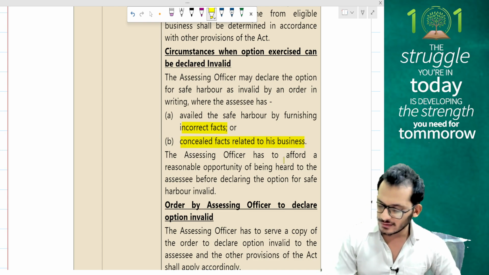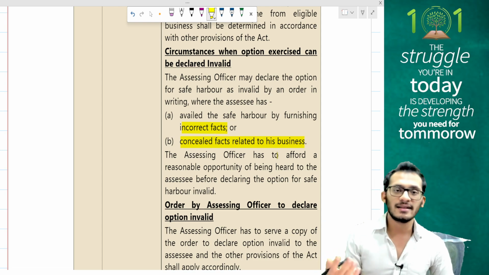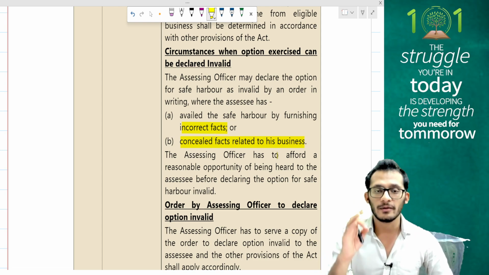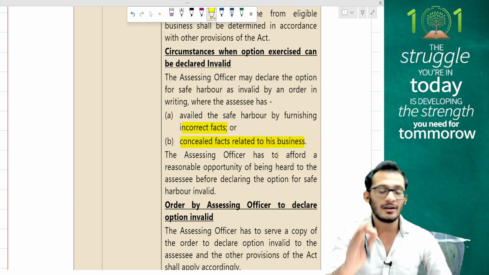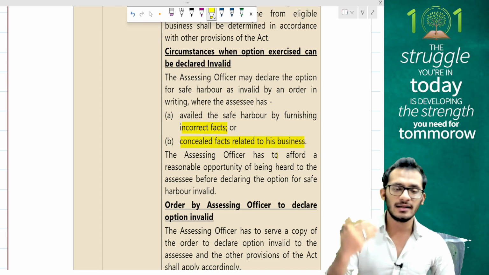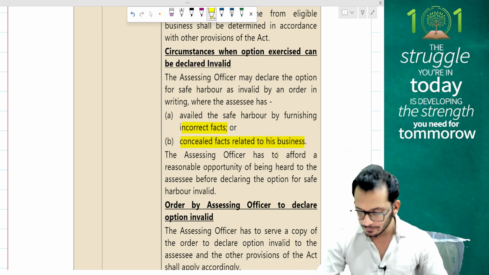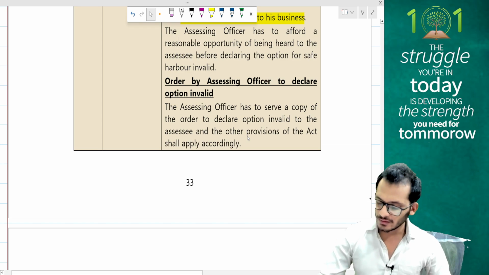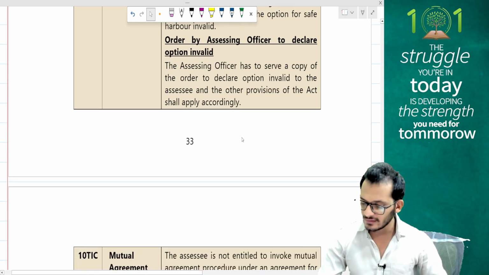The moment it has to happen, the assessing officer, like I said, will have to give you an opportunity of being heard before you put your case forward. So an opportunity of being heard will be given to you, and an order will be passed accordingly. If the case is found invalid, then I'll go with the normal scheme. That is what would happen. The order by the assessing officer declaring this option will be treated as invalid.